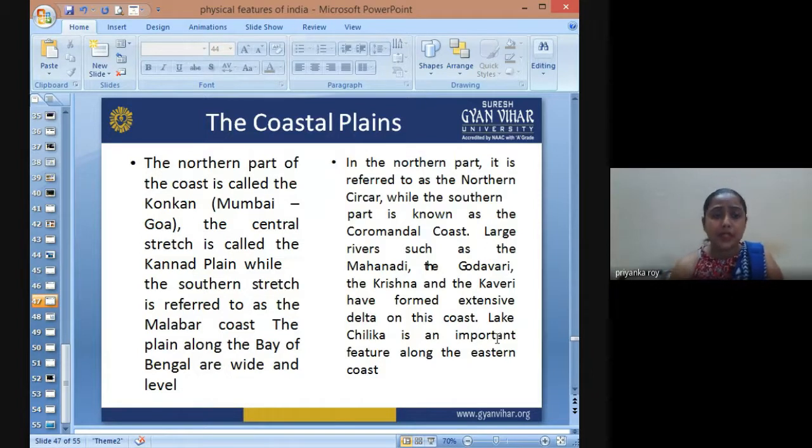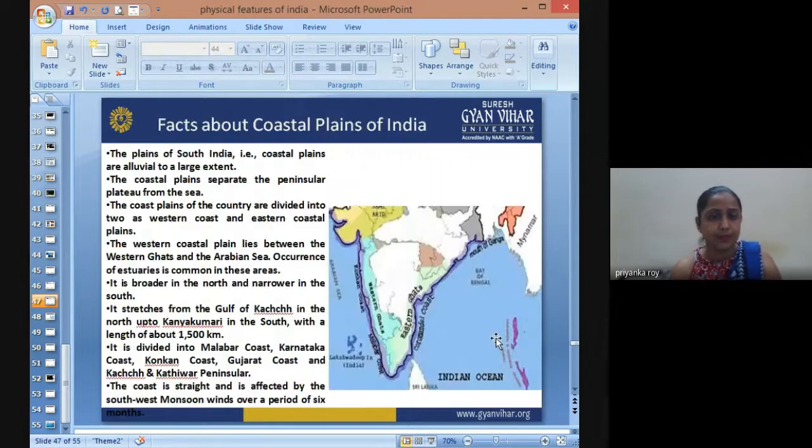So in the coastal plains, the narrow part of the coast is called the Konkan. The central stretch is called the Kannada Plains, and the southern stretch is referred to as the Malabar Coast. The plain along the Bay of Bengal is wider and level. The northern part is referred to as the Circar coast, and the southern part is known as the Coromandel coast, comprising the Mahanadi, Godavari, Krishna, and Kaveri river systems.